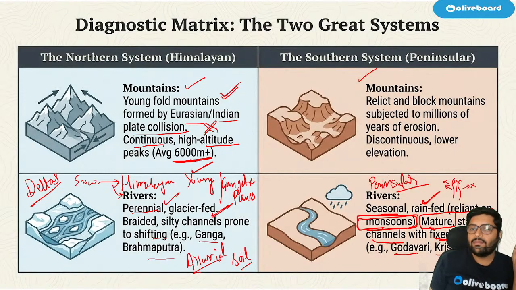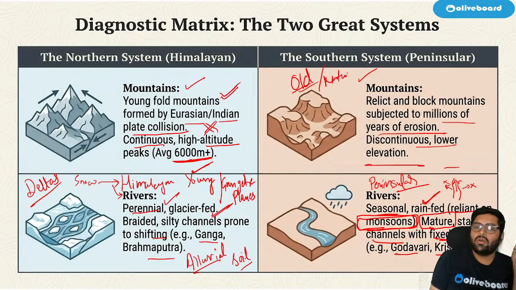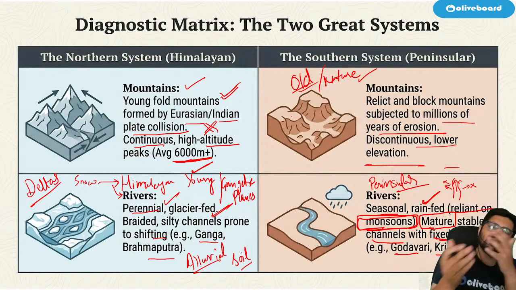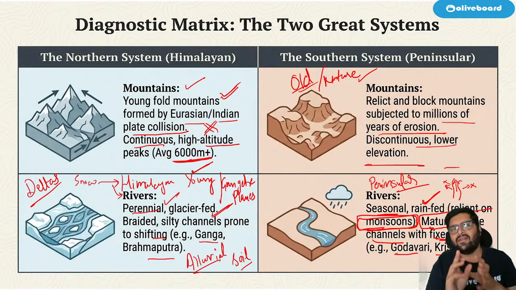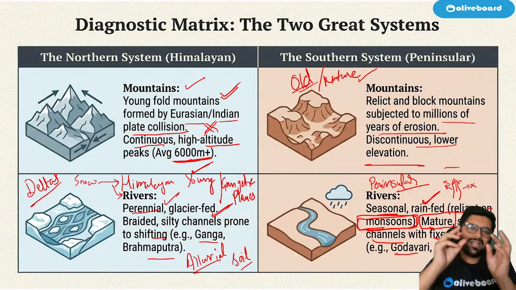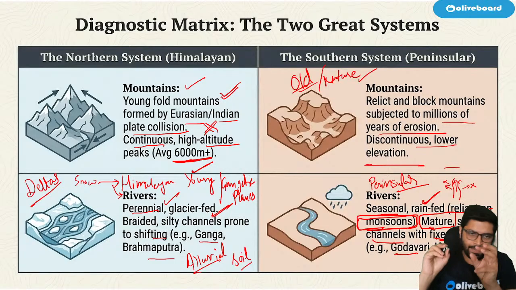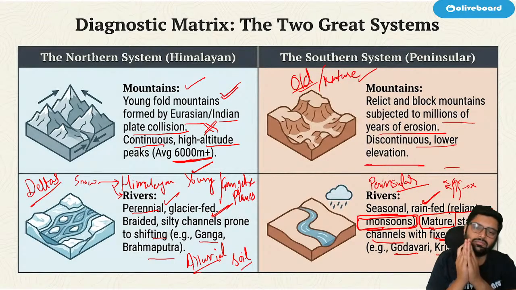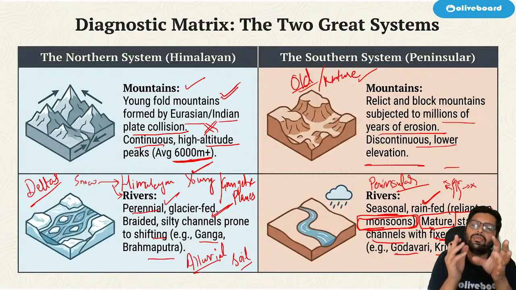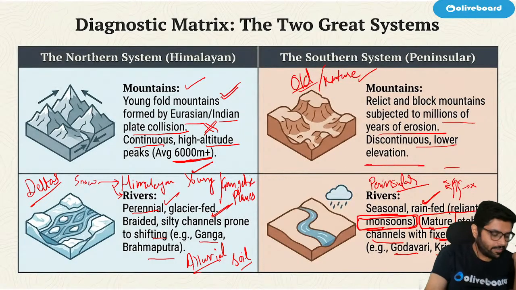Then we have peninsular mountain range. They are relict and block mountains subjected to millions of years of erosion, discontinuous and lower. So they are old, they are mature, not young. ठीक है? Okay. The difference, थोड़ा बहुत you should know this difference. I won't say it is very, very important, but in statement questions, they might trap you. So you should know basic. Correct? आपको अगर concept if you know, so then you will be able to solve questions. ठीक है, Manoj? So you can consider it as important overall.